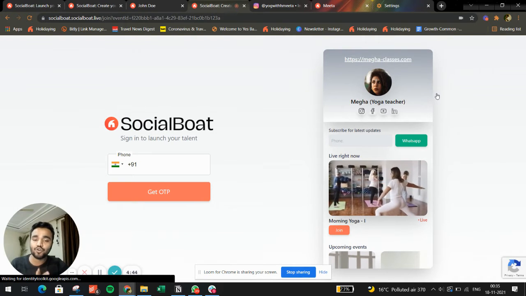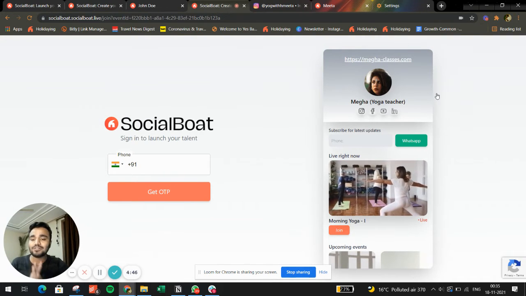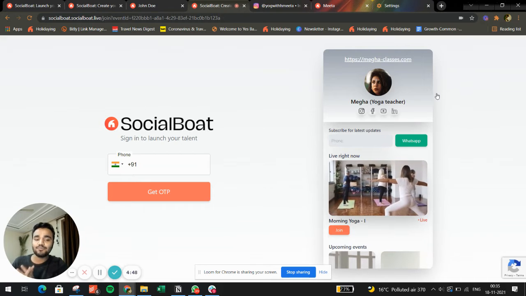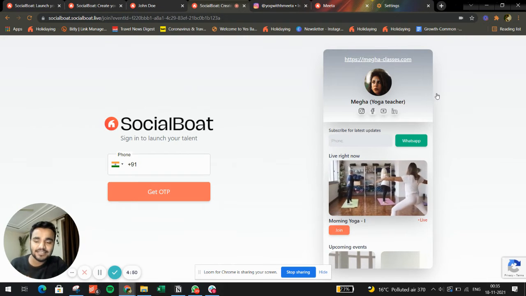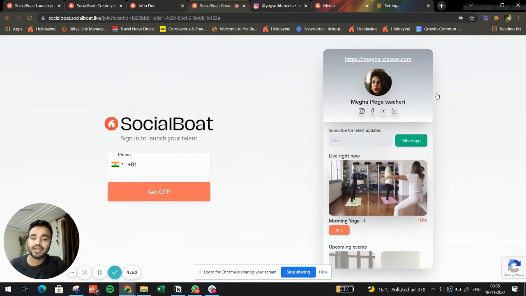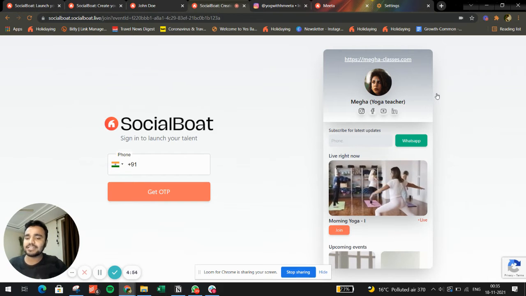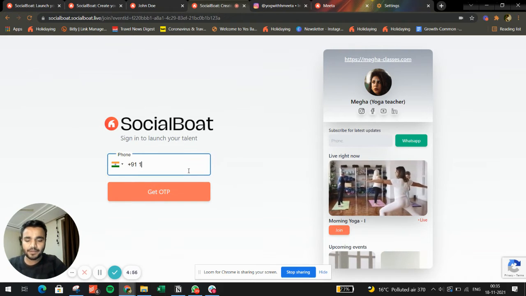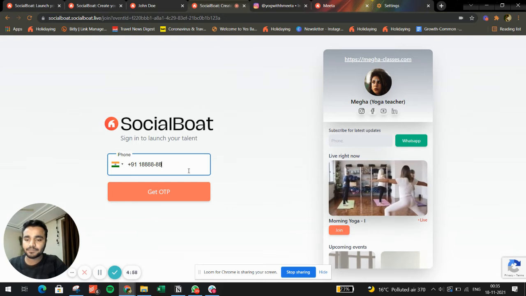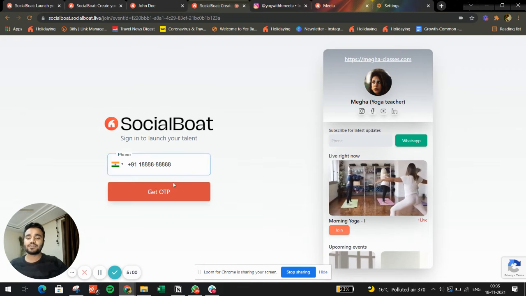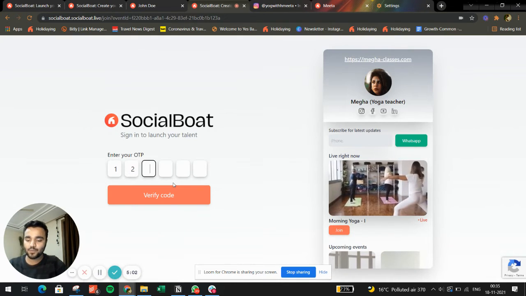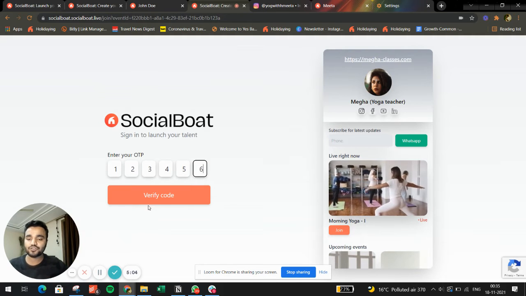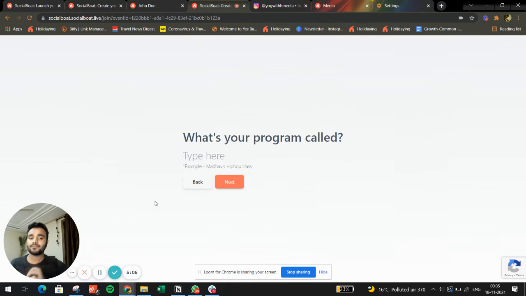Now this is taking me to the authentication stage, because I was on somebody else's community and I'm joining that challenge via somebody else's community. So each community is a private space, hence individual logins. I have logged in. I will enter my authentication OTP over here.